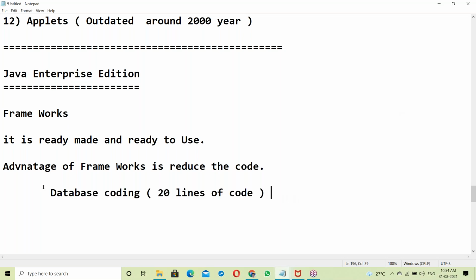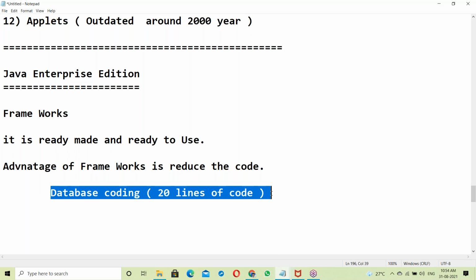One scenario is database coding. Using Hibernate, database coding is not necessary. We can avoid that code. Like that, there are predefined components.